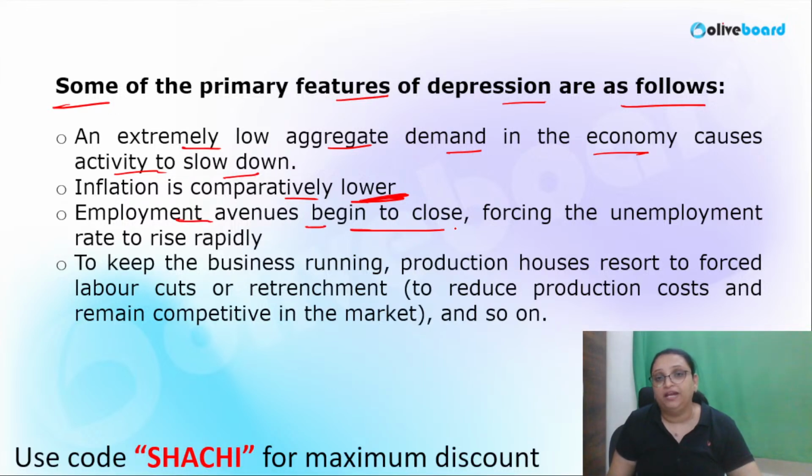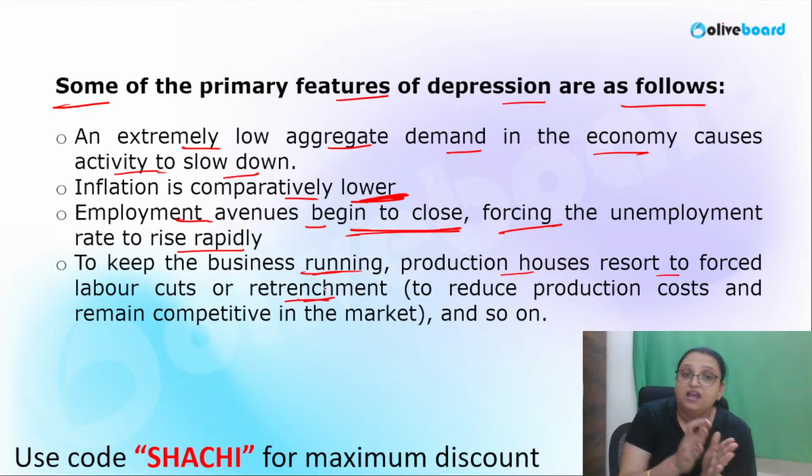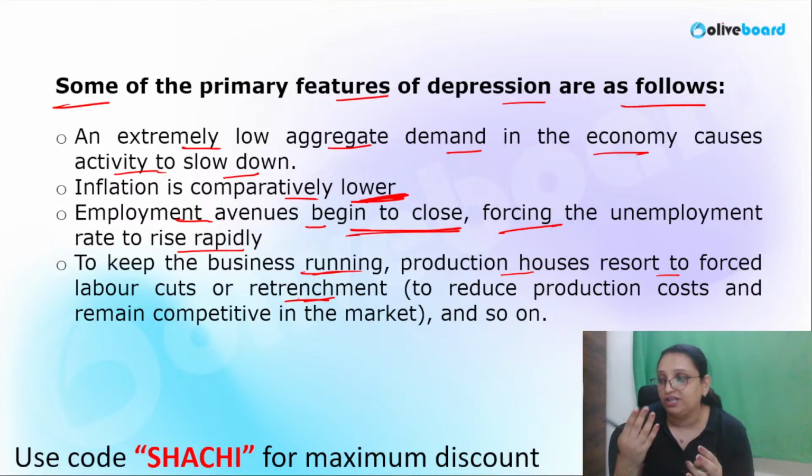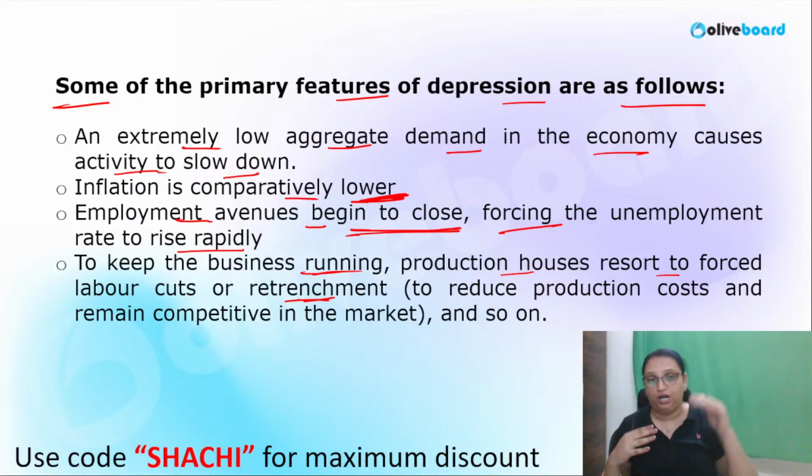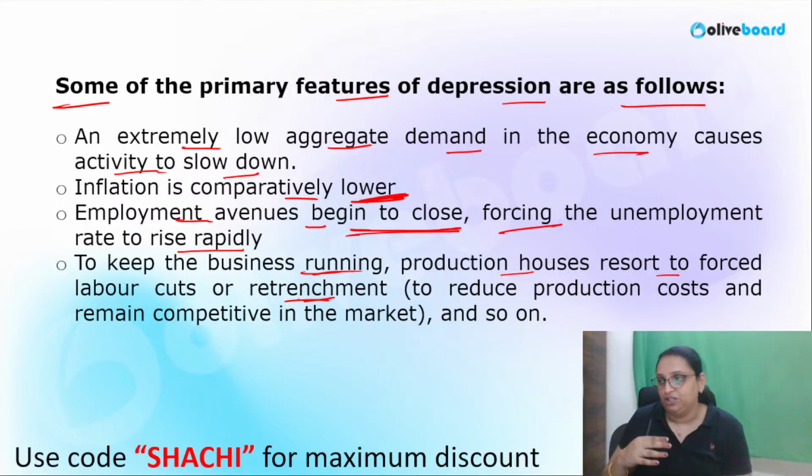Employment avenues begin to close. Basically, employment is reducing, forcing unemployment to rise. To keep business running, production houses resort to forced labor cuts or retrenchment. In order to stay in business, the producers need to cut down their cost. For cutting down their cost, they resort to labor retrenchment.